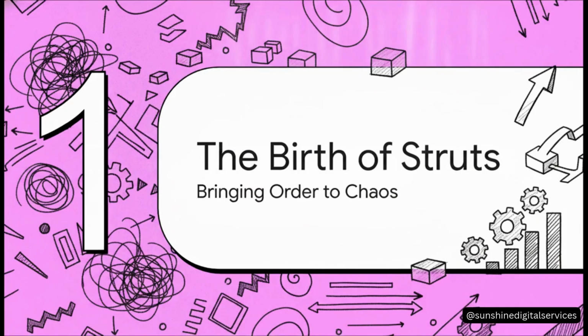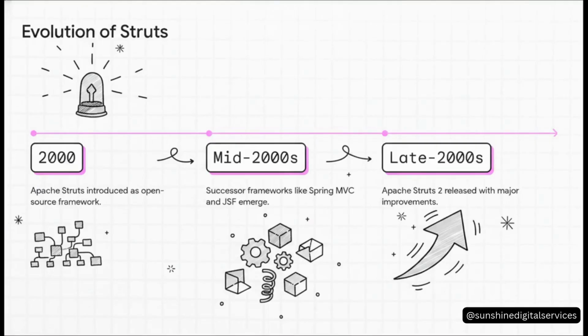Part 1. The birth of Struts, bringing order to chaos. Now, what's really interesting about this slide is that year right there, the year 2000. To fully appreciate Struts, you kind of have to picture the chaotic state of early web development. Code was just everywhere. Business logic was totally tangled up with user interfaces, and scaling apps was an absolute nightmare. But then in 2000, Apache Struts arrived. It was this open-source beacon of hope that brought much-needed structure, which eventually sparked powerful successor frameworks in the mid-2000s, and a major evolution with Struts 2.